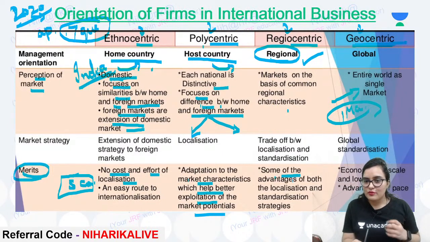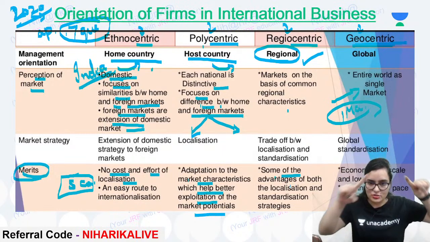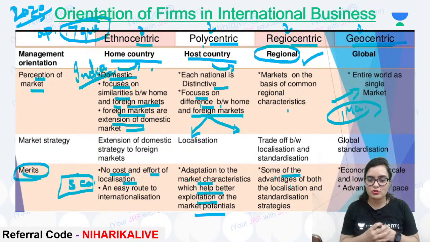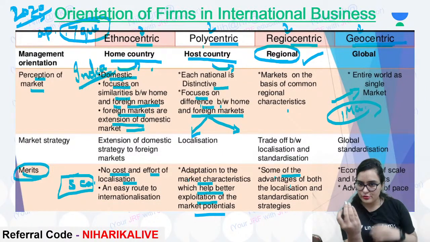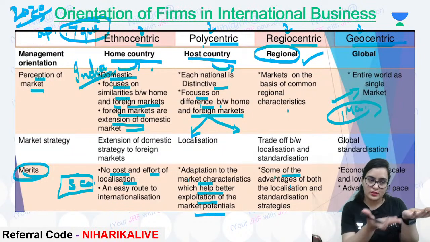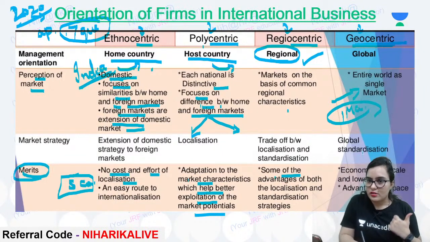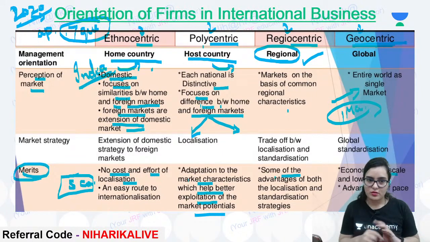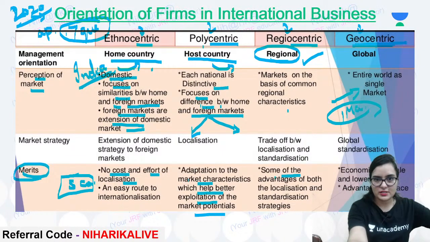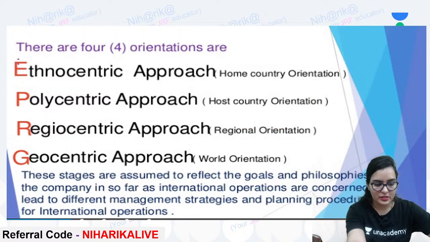Regiocentric: some advantages of both localization and standardization, because the product should be standard and also easily accepted by the local people. Geocentric: economies of scale and lower cost both come into the picture. It meets the needs of the people.